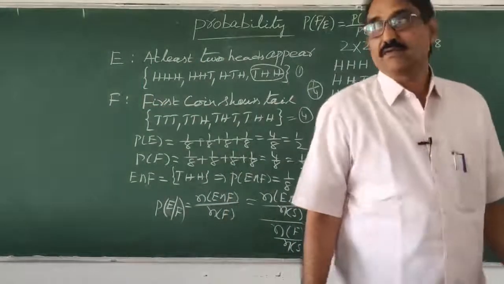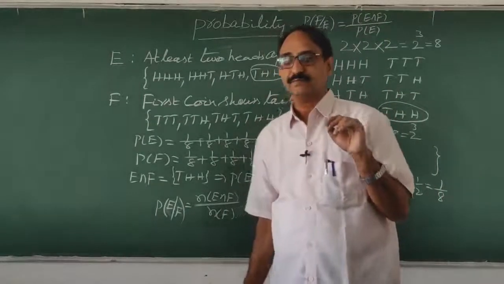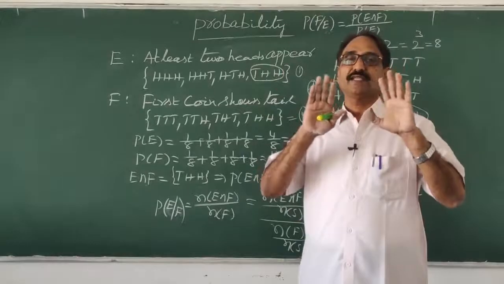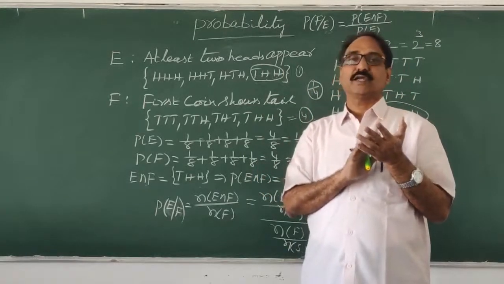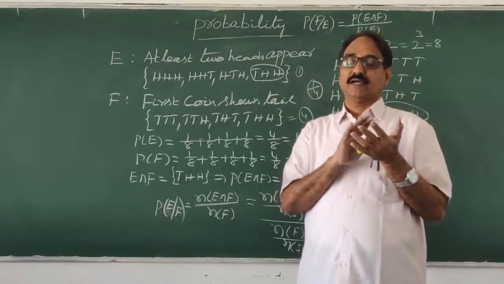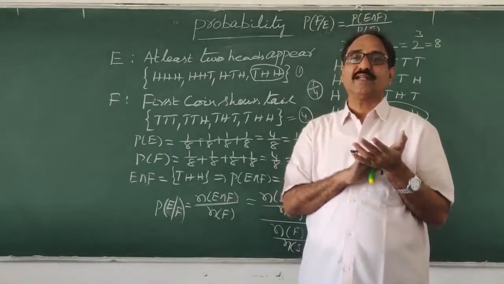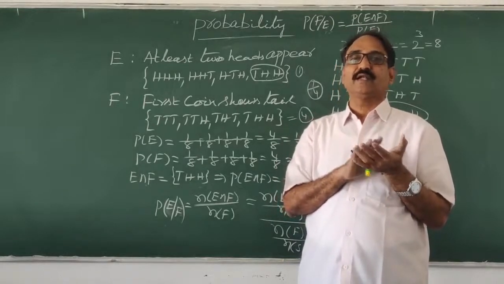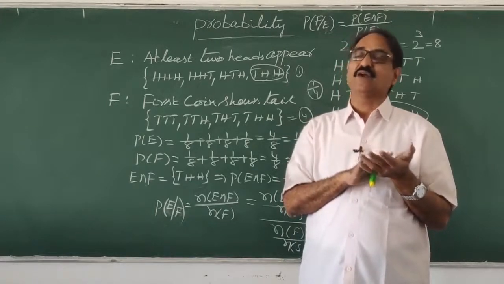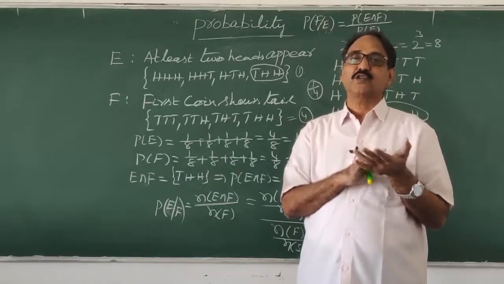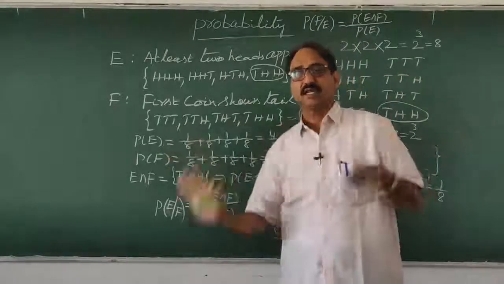So, one more thing I am going to say. Here we are revising the first year: what is an experiment, what is a trial, what are elementary events, equally likely events, what is a mutually exclusive event, what is a certain event, what is an impossible event, what is probability, what are failure and success and the relation between them, what is the addition theorem, what is it when events are mutually exclusive, and if not mutually exclusive, what is the relation. That is what we discussed in first year.